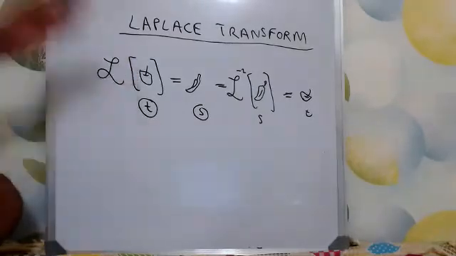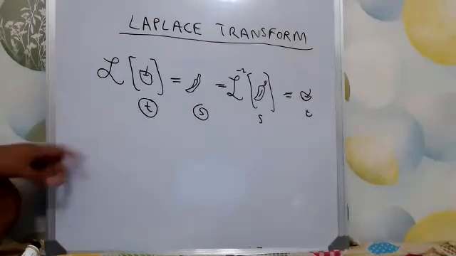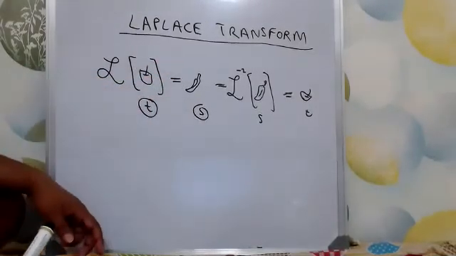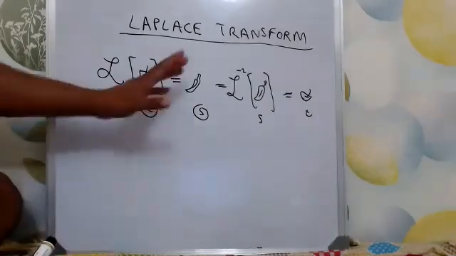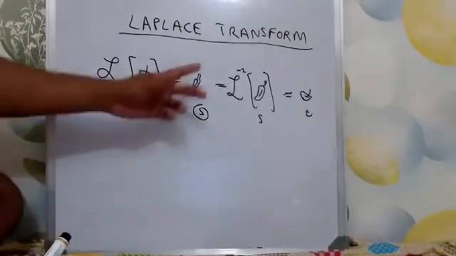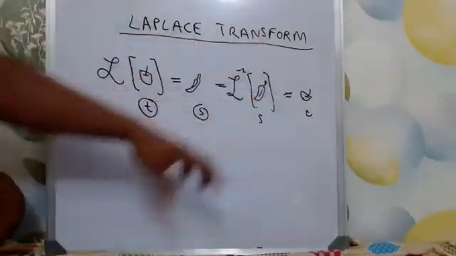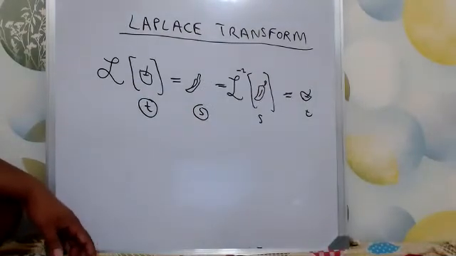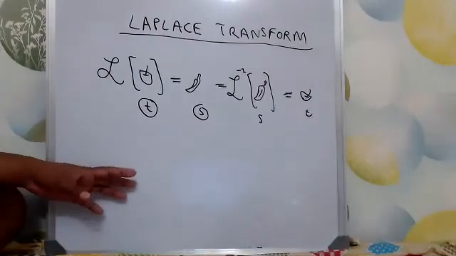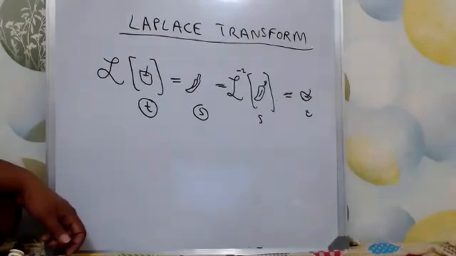In planet T, I had an apple. Somehow, it is very difficult to digest an apple in planet T. So what I did, I put Laplace transform and transformed it to a banana in planet S. Then I ate the banana nicely without any problem. And then whatever the output, I did the inverse transform of it and got the apple back in planet T. So this is the concept: transferring an equation from T domain to S domain and again from S domain back to T domain.